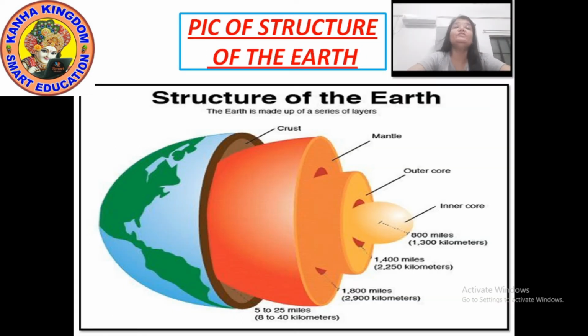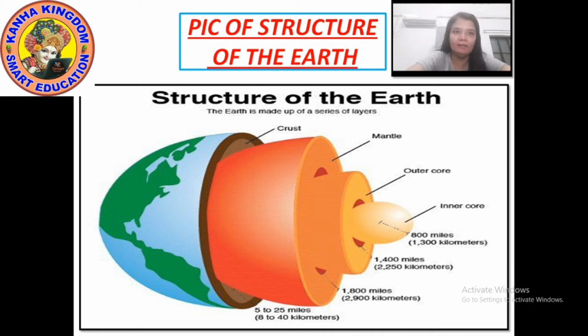Here is the picture of the structure of the earth. The earth is made up of a series of different layers. As I explained in the starting of the chapter, the earth is just like an onion. When you peel an onion, you start taking out its layers.